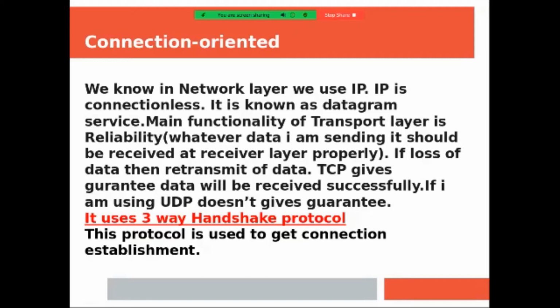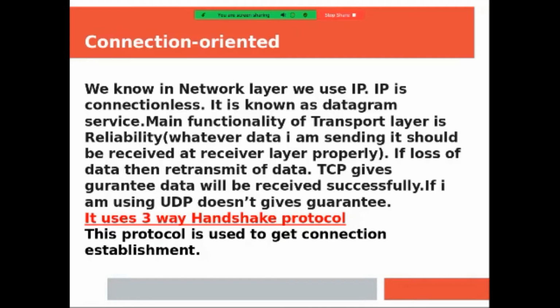Datagram service in the sense, since right now I am broadcasting the information to all the students, that service is a datagram service, meaning broadcasting the information. Whenever any lecture is going on, that means it is a broadcasting service. The main functionality of the transport layer is reliability. Reliability in the sense, whatever data I am sending, it should be received at the receiver properly. That means if there is loss of data, then retransmission of data.